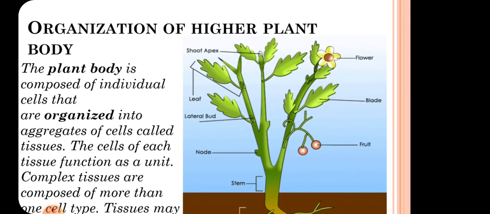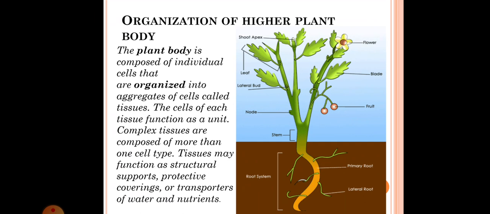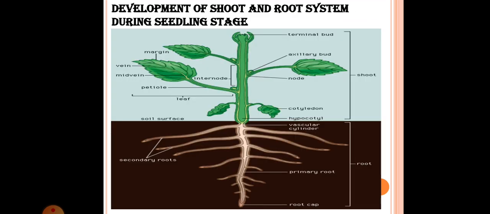Through this, the plant can stand on the support of the roots. Then next, the plant body: the development of shoot and root system during the seedling stage. Next we will see the plant organs.